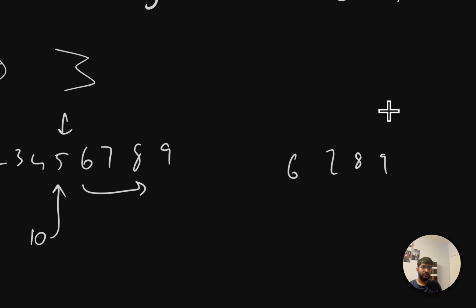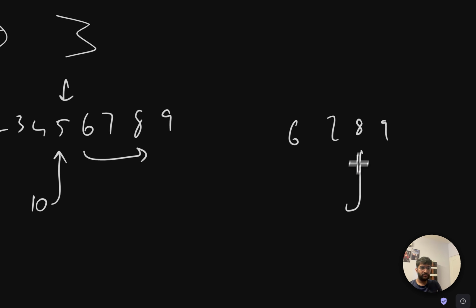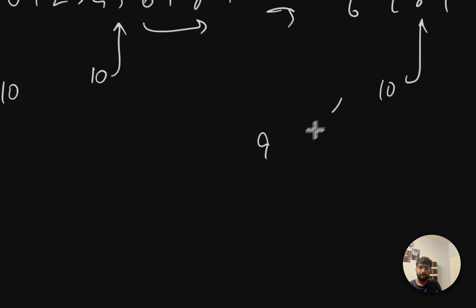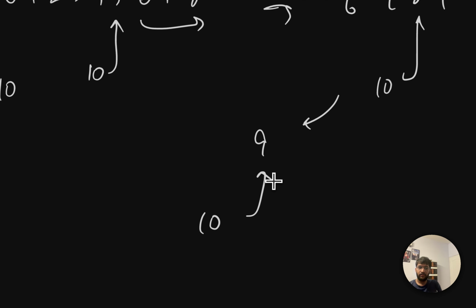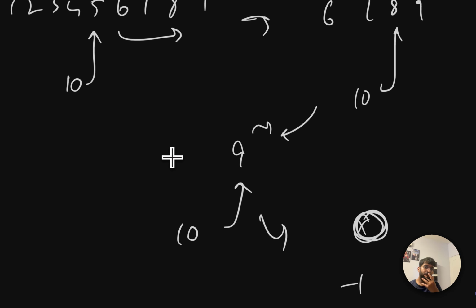Check the middle of this, which is 4 by 2, which is 2. 0, 1, 2. So 8 is the middle. And 10 should be to the right of 8 as well. So we only have 9 left to check. And then what? Check 10 with 9. 10 should be to the right of 9 as well, because 9 is less than 10. So what happens here? This also is not possible. Reach empty point. So -1. Now you see, instead of checking 10 times, you checked only 4 times.